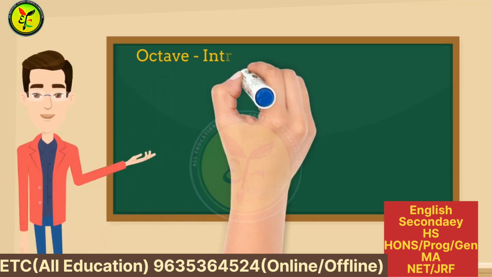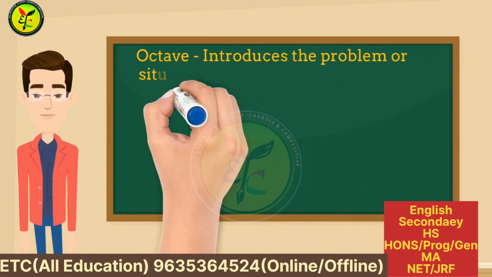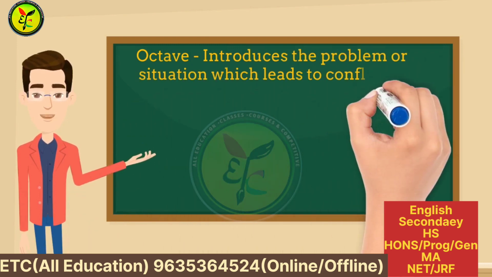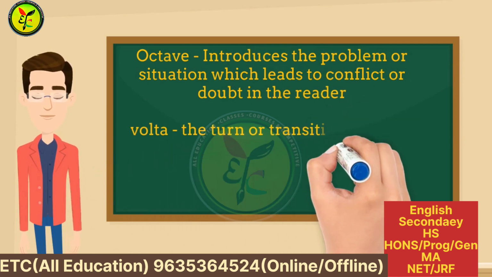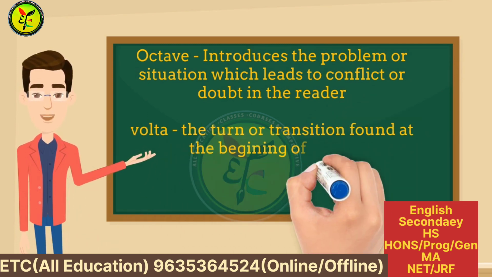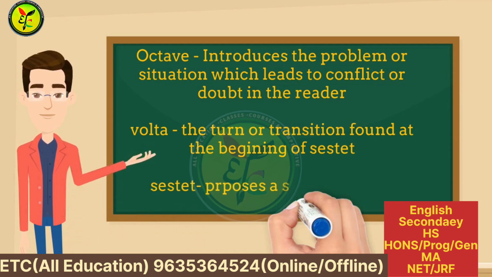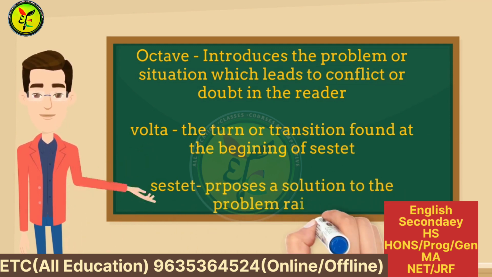The octave introduces the problem or situation which leads to conflict or doubt in the reader, whereas the volta is the turn or transition found at the beginning of the sestet, and the sestet proposes a solution to the problem raised.